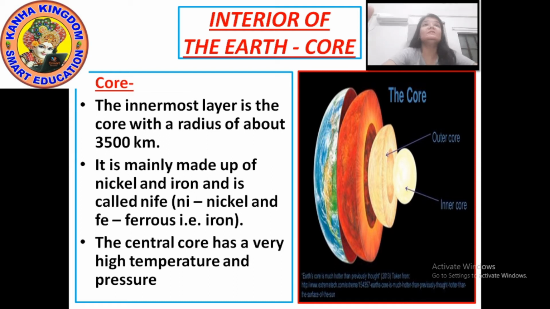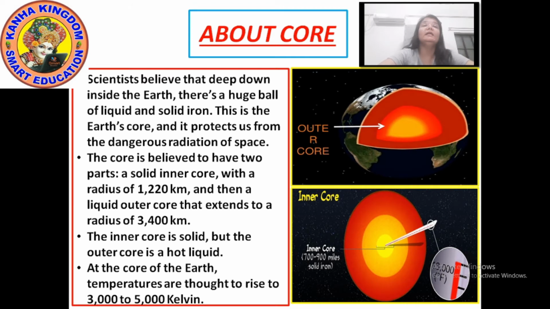So this is about the core. Further, we have to know more about it. The scientists believed that deep down inside the earth there's a huge ball of liquid and solid iron. This is the earth's core, and it protects us from dangerous radiation.